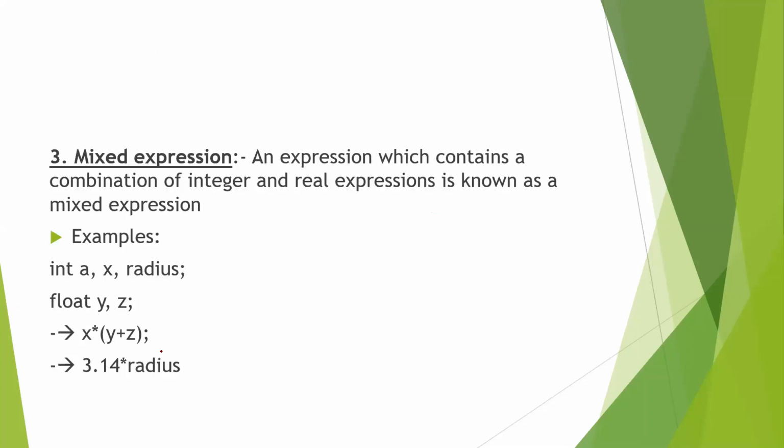Now next comes the mixed expression, the expression which is a combination of integer and real, that is known as the mixed expression. Now look here, the int a, that is the integer, float y, that is the real type of data, and if you combine them, it becomes a mixed expression. 3.14 is a real, float number, and the radius is an integer number. When we combine them with the operator, it is called a mixed expression.